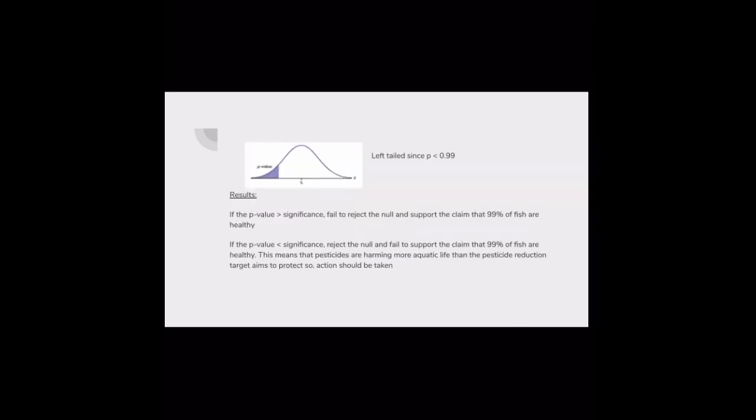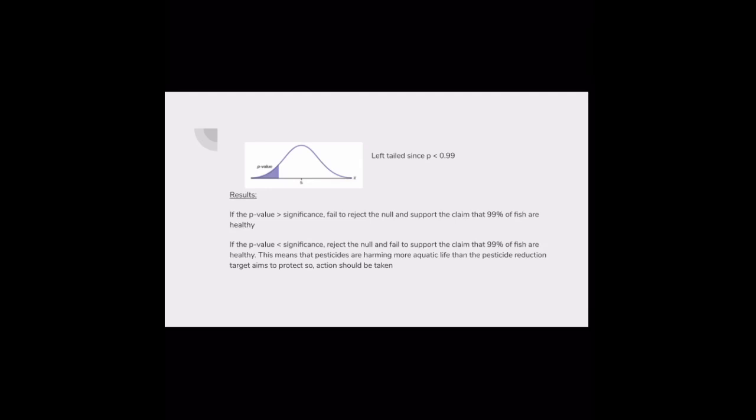Since the alternative hypothesis is that p is less than 0.99, it would be a left-tailed graph. If the p-value is greater than the significance, then we would fail to reject the null and support the claim that 99% of fish are healthy.